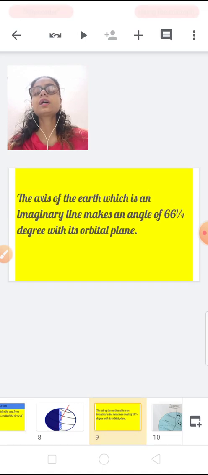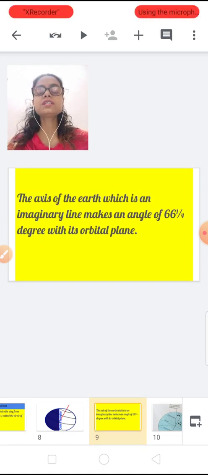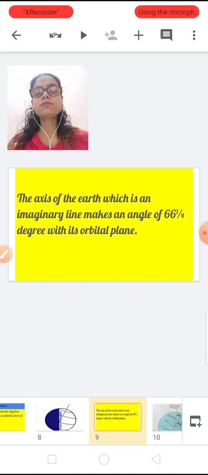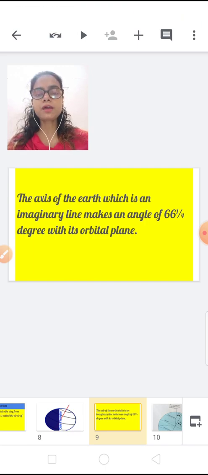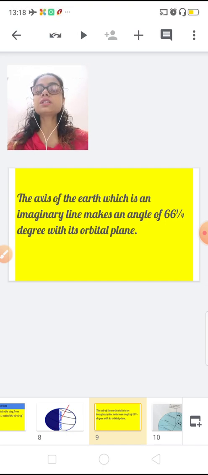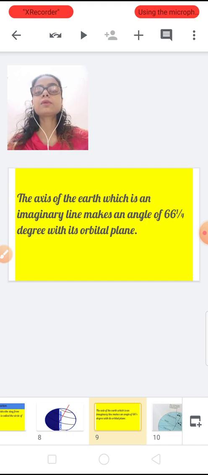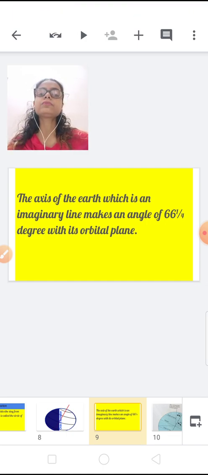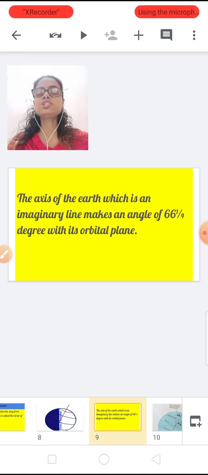Now the axis of the earth, which is an imaginary line, makes an angle of 66 1/2 degrees with the orbital plane. I have told you about the orbital plane. The axis is the imaginary line on which the rotation happens, because there is no fixed axis of the earth, it is just an imaginary line.